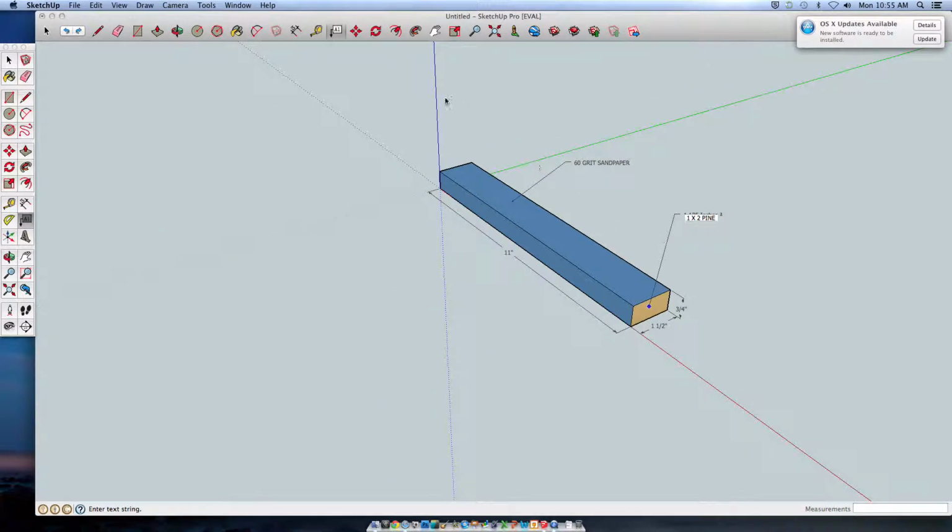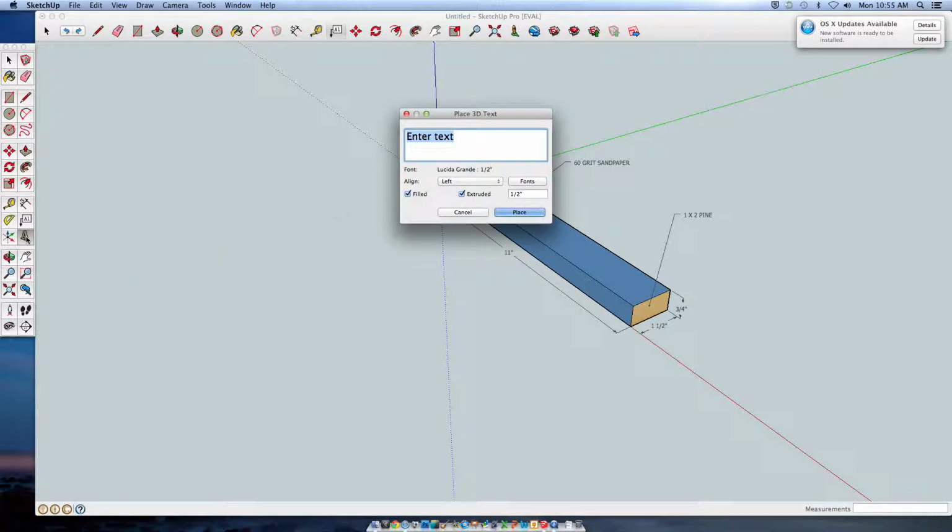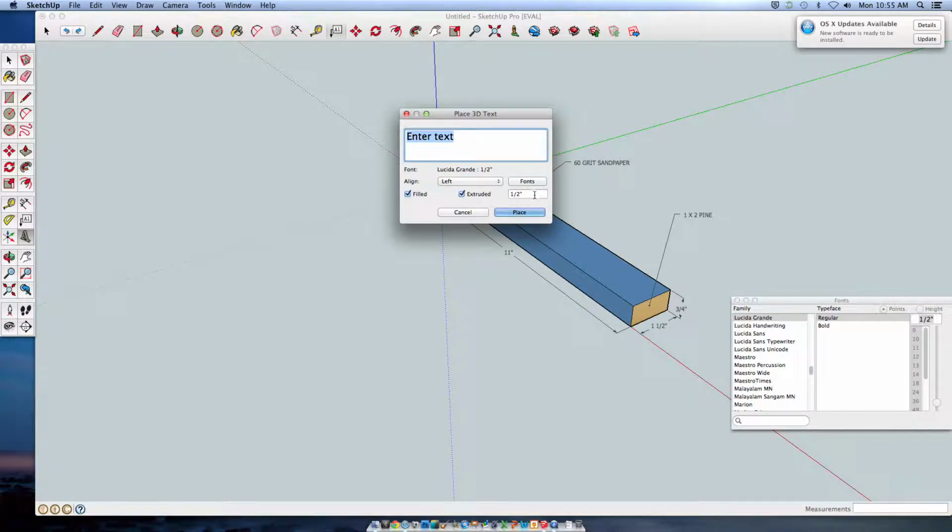And lastly, this is a little bit tricky. I'm going to put my name on it, and I'm going to do it really big. So I get the 3D text tool, which is kind of fun. If the font is too big, you go to Fonts, select the height, the style. I happen to like, let's do Schoolhouse, which should be fun.